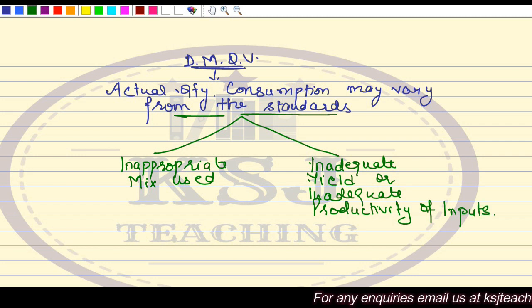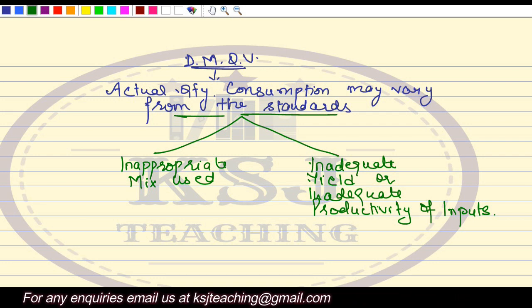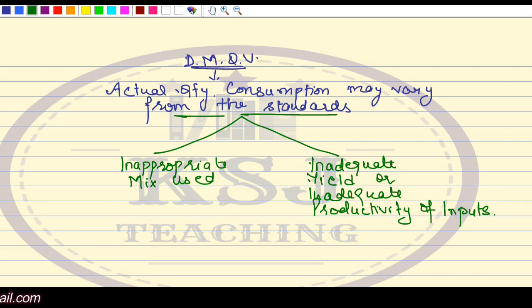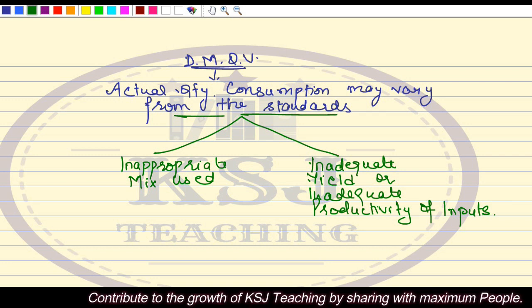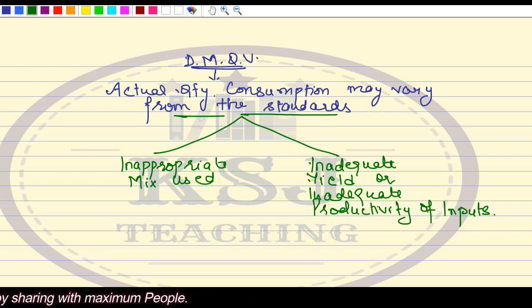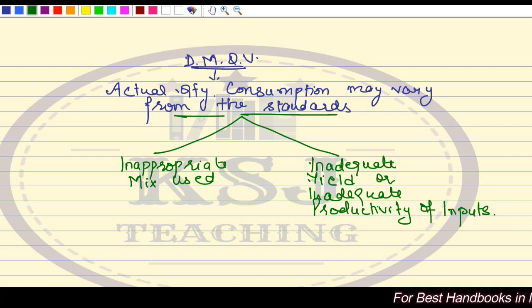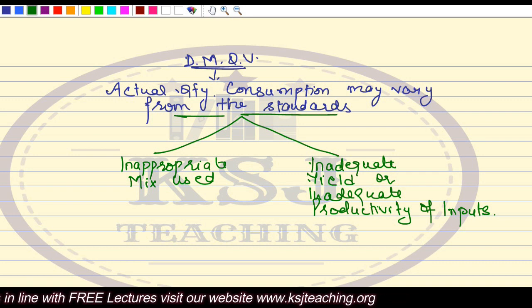Now what is inappropriate mix used? That means, say you are making a particular product in which two or more raw materials are used. There will always be some proportion in which they are to be used. For example, say you want to make a chapati. In that you will be using flour, and you will be using water while making the dough. So you need the right proportions of how much flour and how much water is required for making that dough, isn't it?